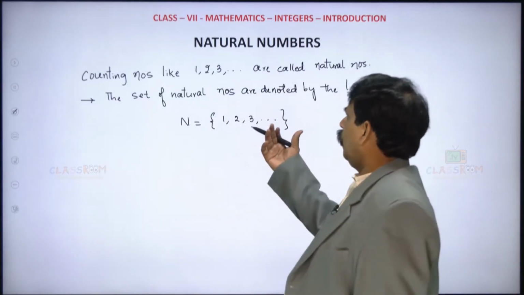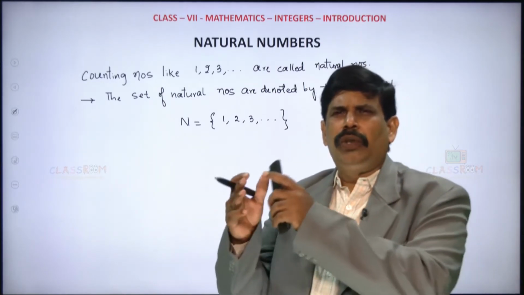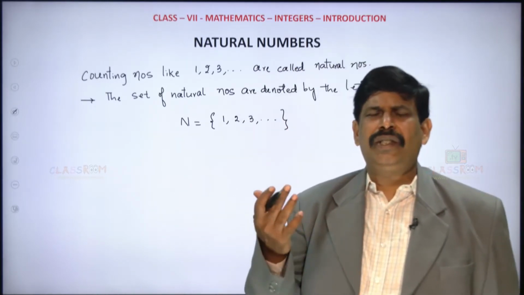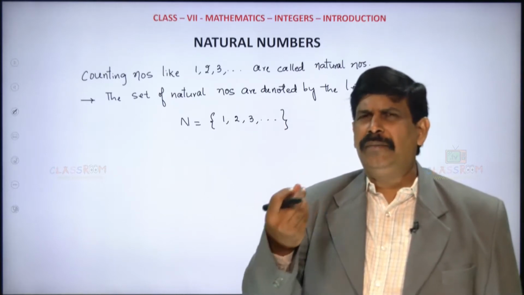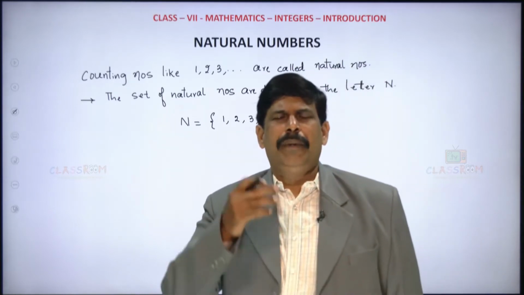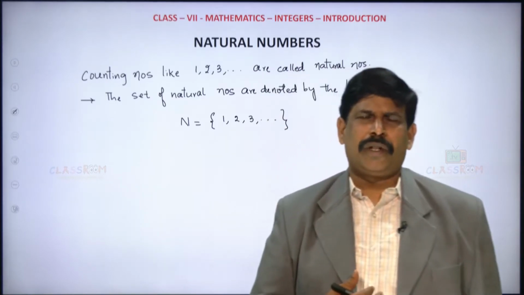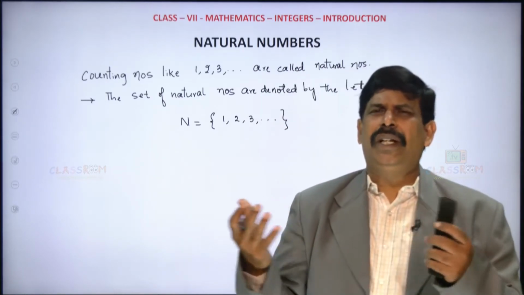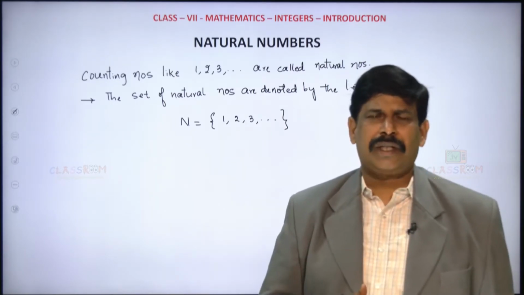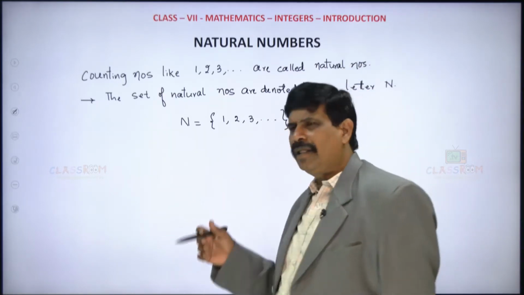So what are natural numbers? The counting numbers, 1, 2, 3, and so on. Remember, whatever number we say, suppose I am saying 5, we are able to say the next number by adding 1. So this is an infinite set, the countless natural numbers. There are infinite natural numbers. Clear? Now let us see, do we have any 0 in this?